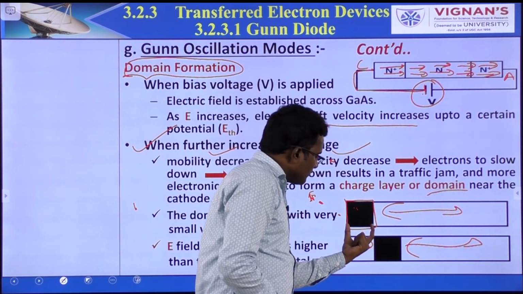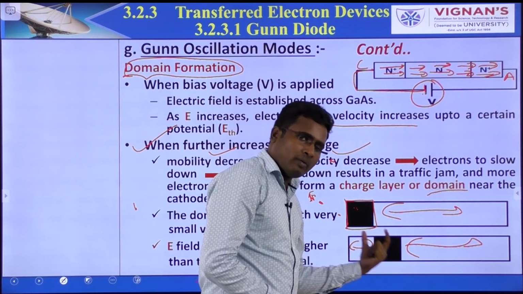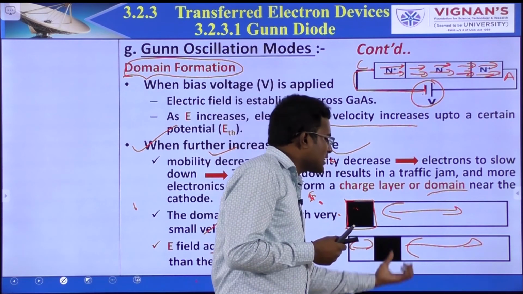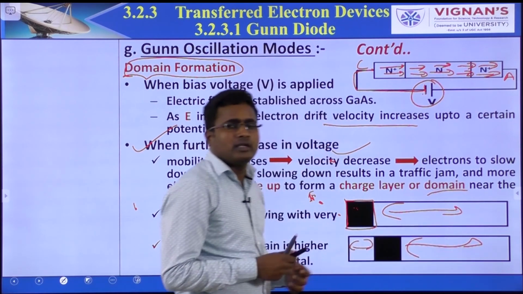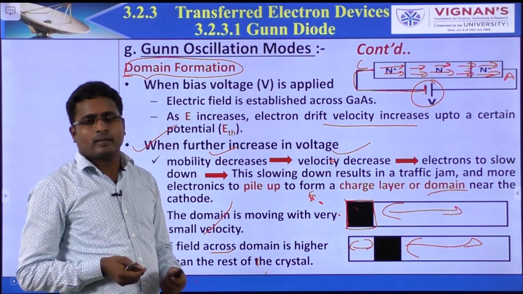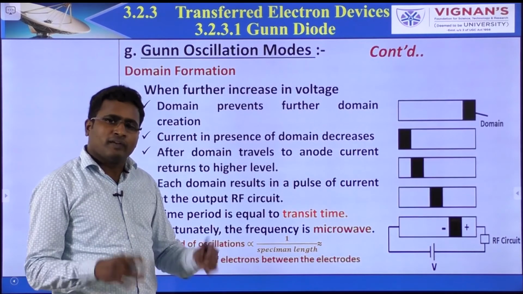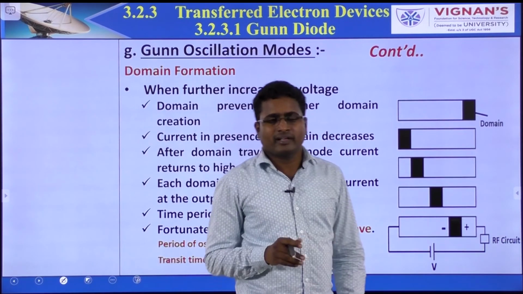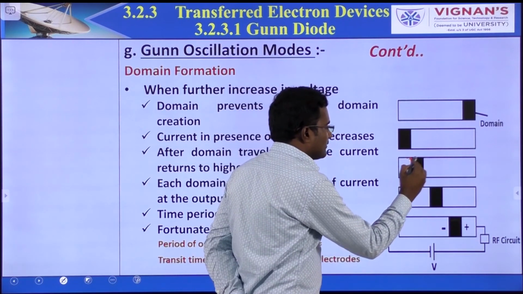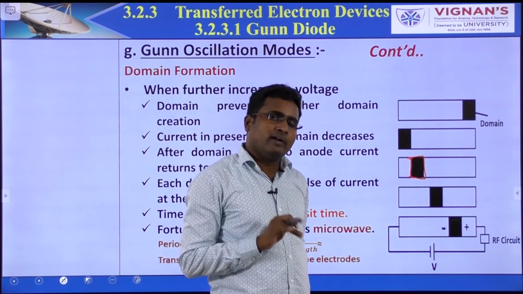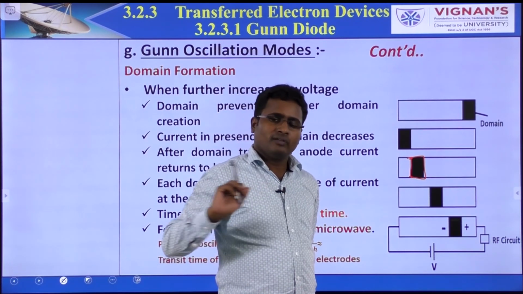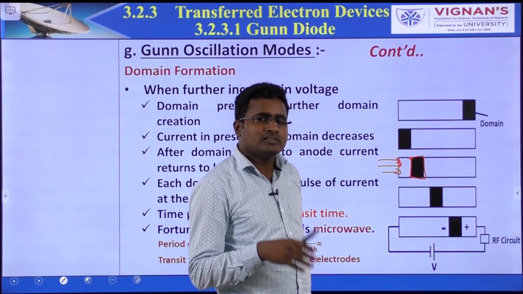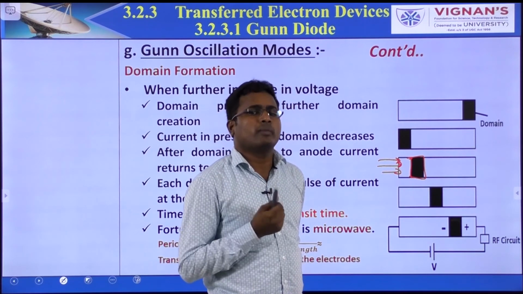Why is the domain moving from here to here? The domain is moving because the electrons are also moving, but at a very slow velocity. It has the highest electric field compared to the rest of the crystal. When the voltage is increased further, the domain prevents further domains from forming. For example, a domain is already created here. It has the highest electric field, which means it opposes the new electrons. It opposes the new electrons, meaning there is no formation of a new domain.